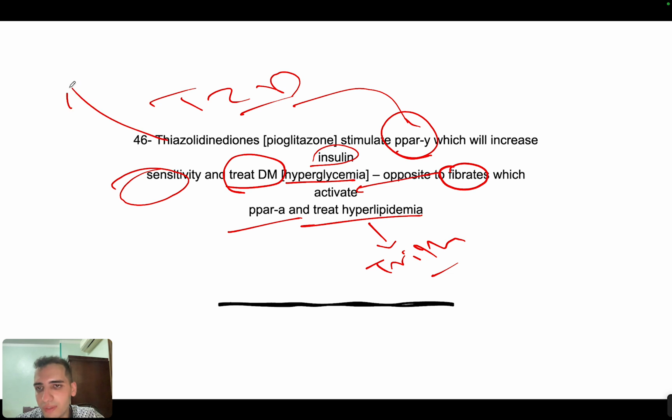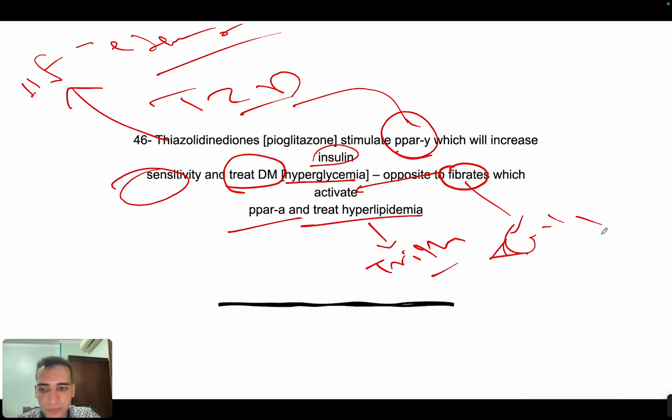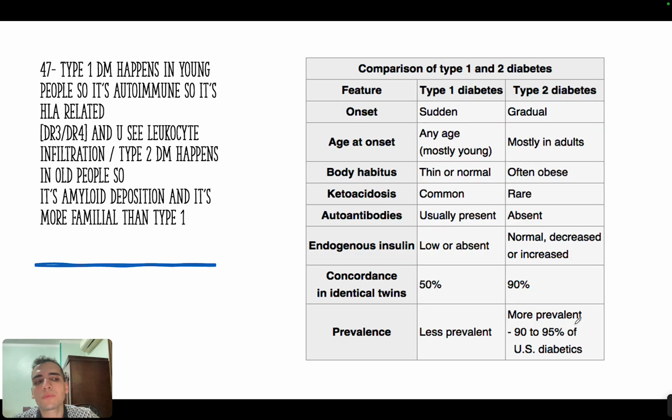Now you need to know that TZD can cause a little bit of heart failure, and it can also cause edema, okay? But fibrate can cause gallstones, and it can cause muscle problems, myopathy. Remember we said never give fibrates with a statin, because both of them can cause myopathy, okay?